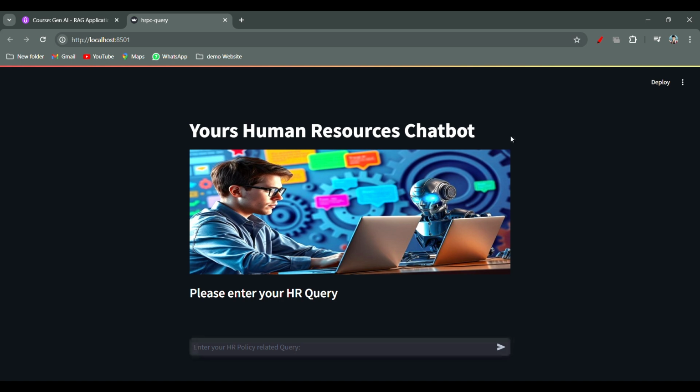HR chatbot uses modern advancements in AI through three things. Number one, RAG, retrieval augmented generation. RAG is a hybrid model that combines retrieval-based and generative approaches of answering questions.